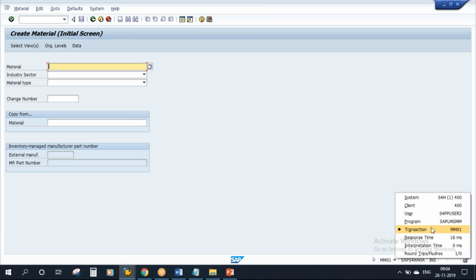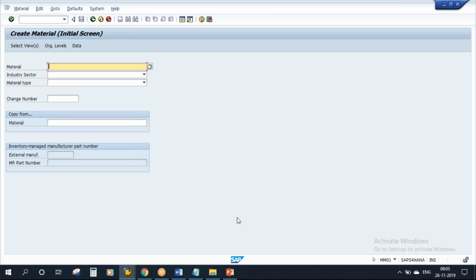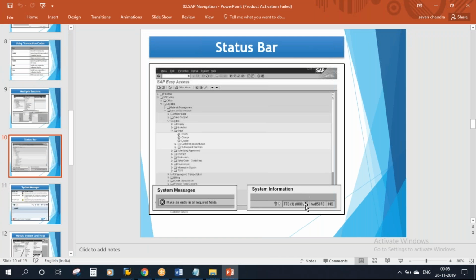Currently I am executing the transaction MM01 and my user ID is this one, and this is the client. We'll discuss tomorrow what is the client and all in the organization structure. Okay, this is the system information.